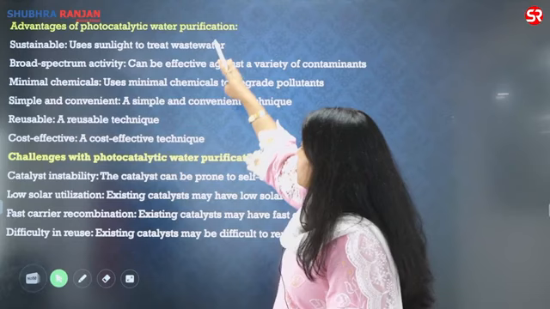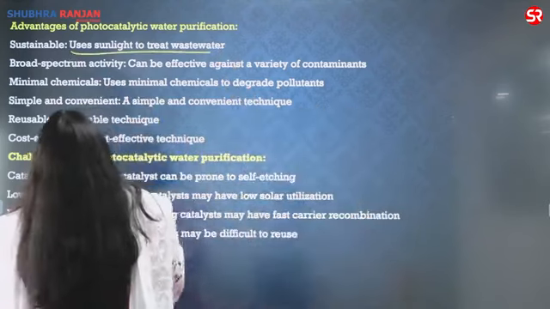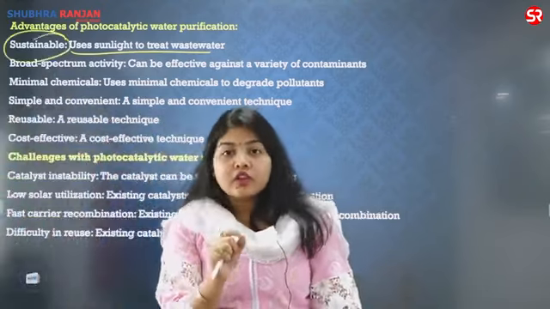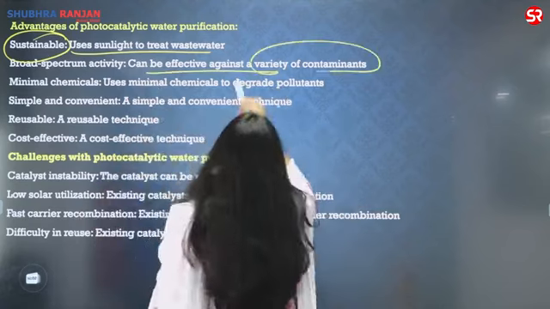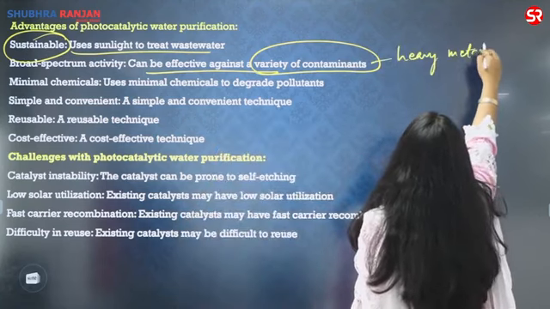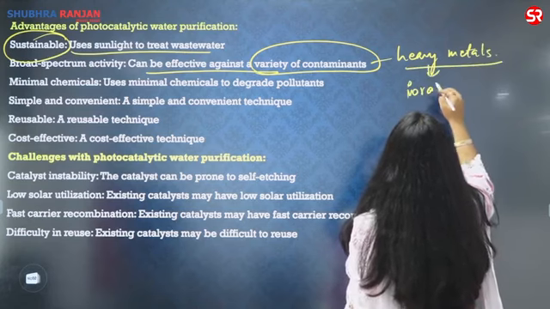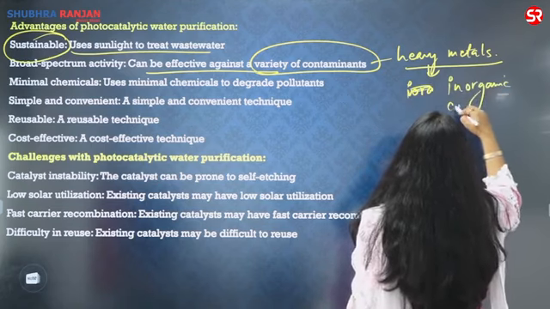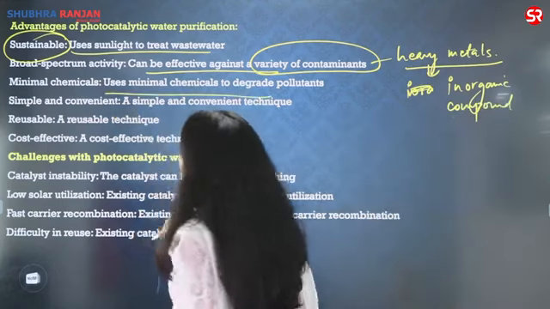So for those, you can write down from here, what are the advantages? The advantage is it uses the sunlight to treat the wastewater. So the best thing is it is sustainable. Since it is using the sunlight, the most important thing is the source of energy is a sustainable source of energy. It can be an effective agent around a variety of contaminants, especially heavy metals and other inorganic compounds. Right? It has minimal chemical use and it is reusable.